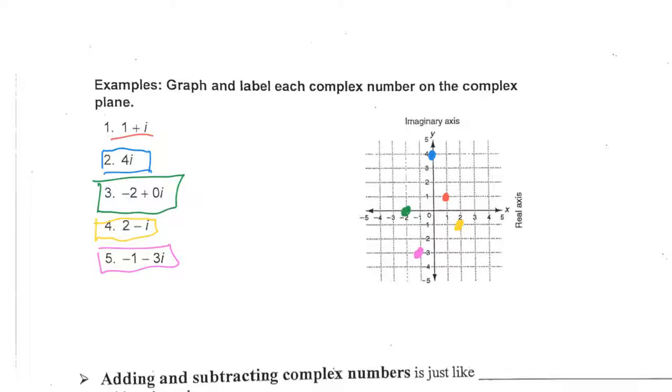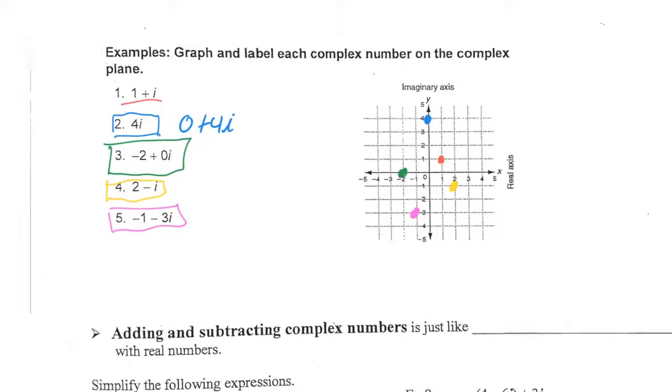All right, so the 4i is this blue point right up here, right on the y-axis. What they didn't tell you here is that this is basically 0 plus 4i, where the x value is 0. The negative 2 plus 0i is the green one, that's right here. Number 4, 2 minus i, that's the yellow one, it's right over here. And then in purple, there's number 5, negative 1 minus 3i, that is right down here. All right.